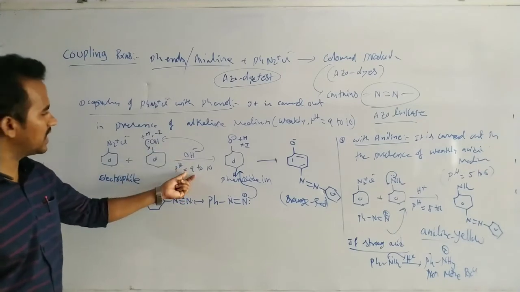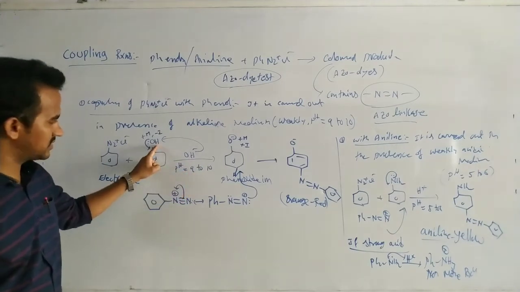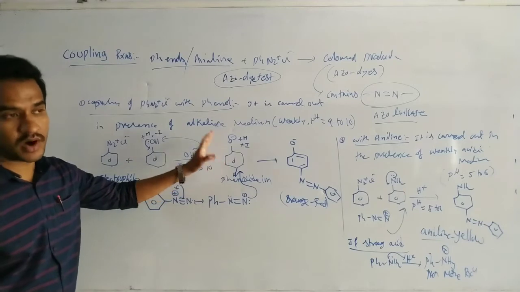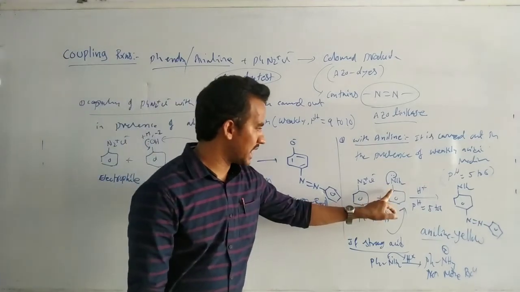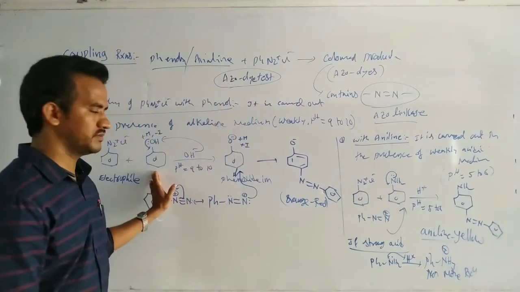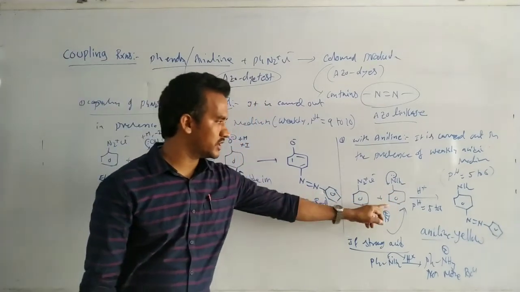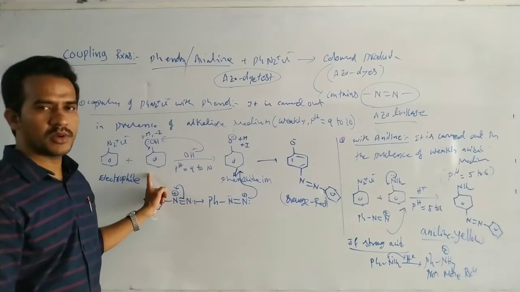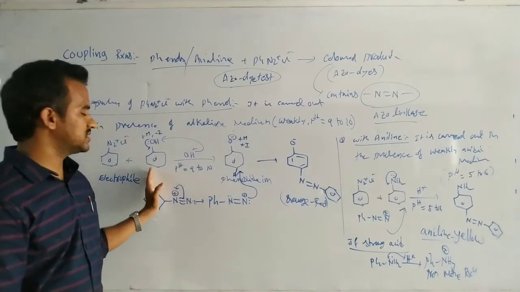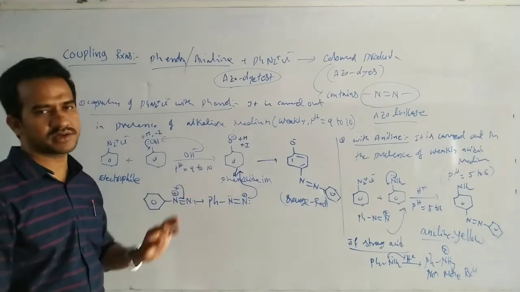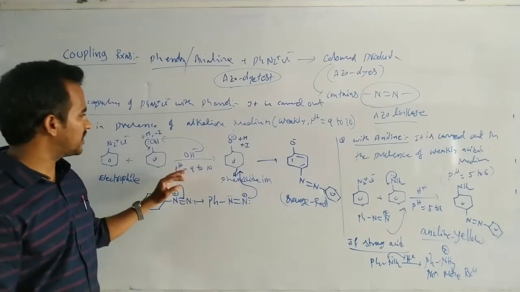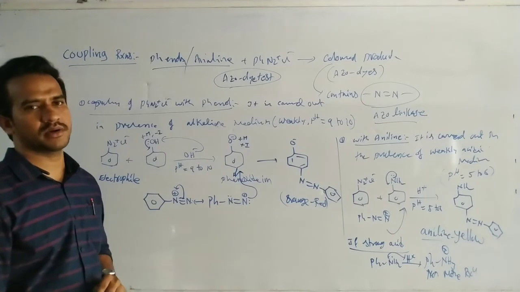In the presence of weakly alkaline medium, H+ is removed and phenol is converted to O minus, which is far more reactive than the phenol. Now here aniline is more reactive than the phenol. But in this case, the phenol is not the real reactant. Phenoxide ion is the real reactant, formed from phenol by the acid-base reaction.